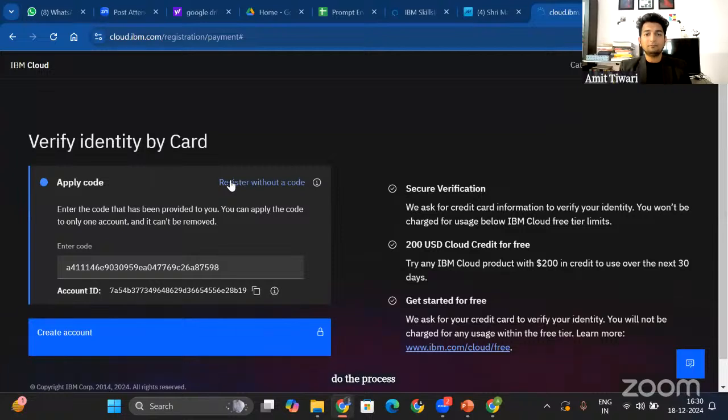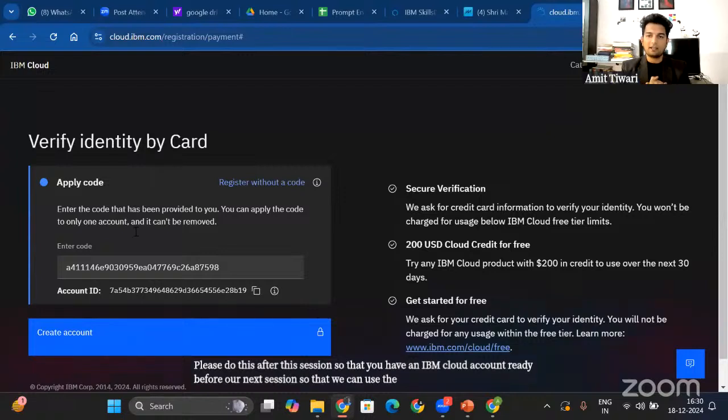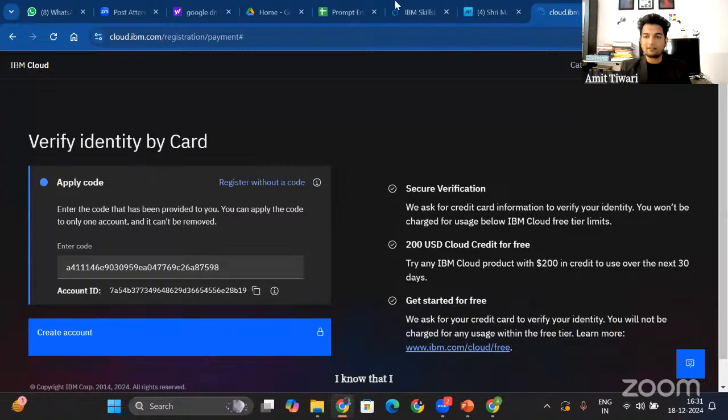Okay. So if you have an IBM account, it's okay. If you do not have an IBM Cloud account, this is the process that I just wanted to show you. Please do this after this session so that you have an IBM Cloud account ready before our next session, so that we can use the prompt plan. Today, let's use ChatGPT for this. Okay. I know that I'm going really, really fast, but for this process, I just wanted to show you the steps. Please do it after the session so that we all have a cloud account before our next class.